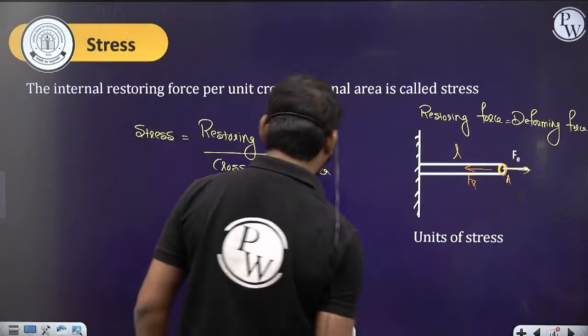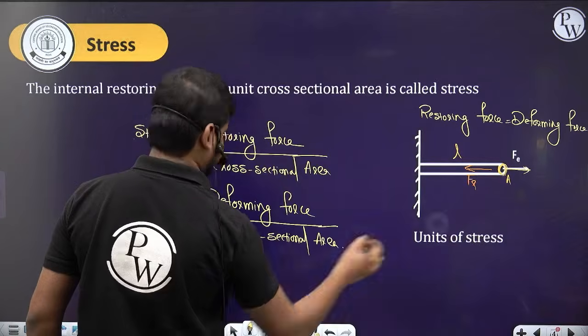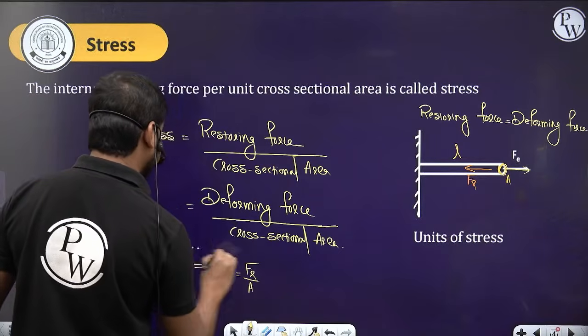So Fr by the cross sectional area, both are the same. So this is the stress formula.